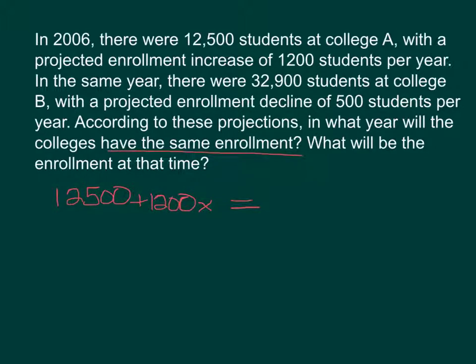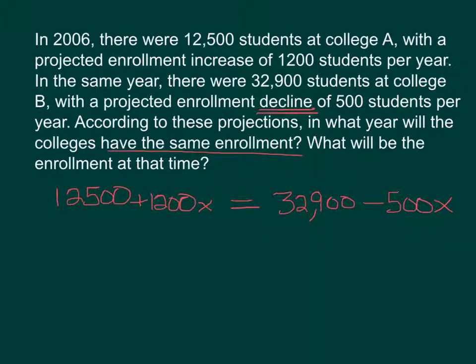And then when is that going to be equal to college B, which starts with 32,900, and it is decreasing. Projected decline, so that's decreasing 500 students per year, 500 times x. Okay, so college A and its projection, college B and its projection, and we just solve those.